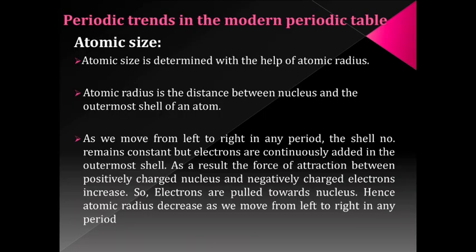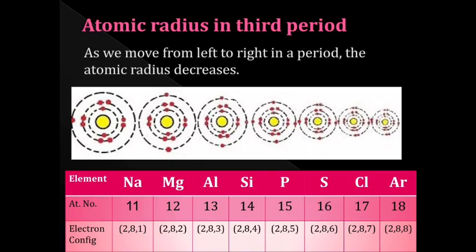Now, let us try to understand how this atomic size changes as we go from left to right in a period. To understand, one more time we'll take the example of the third period. In the third period, when you see the atomic number as well as electronic configuration from the chart, you see that in a period all the elements have the same number of shells.